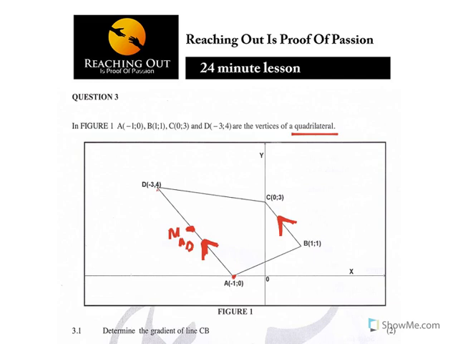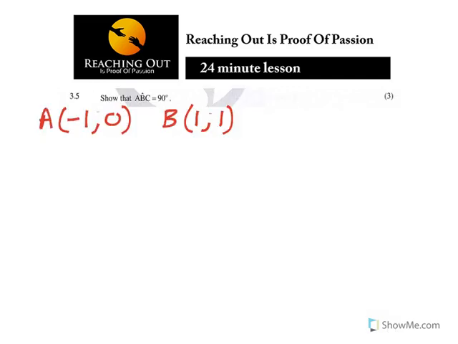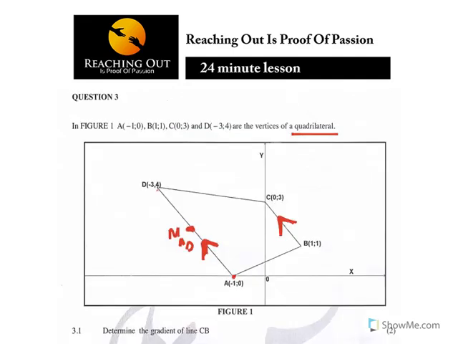Now, they want us to show that ABC is equal to 90 degrees. So they want you to show that this line and that line are perpendicular, that they meet at 90 degrees.